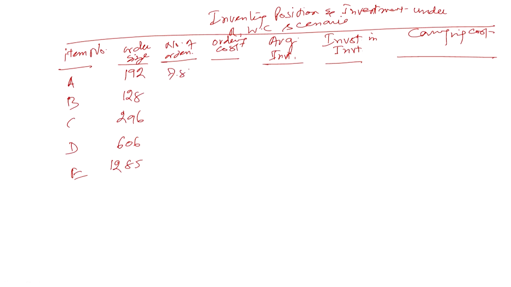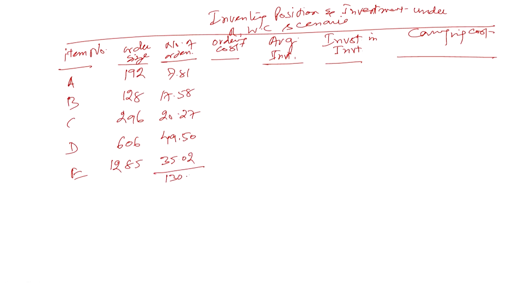Number of orders, let us work out. In the first case we have worked out 7.81. Here it will be 17.58. Here in this case it will be 20.27. Here it will be 49.50, and here it will be 35.02. So the total number of orders will be 130.18.